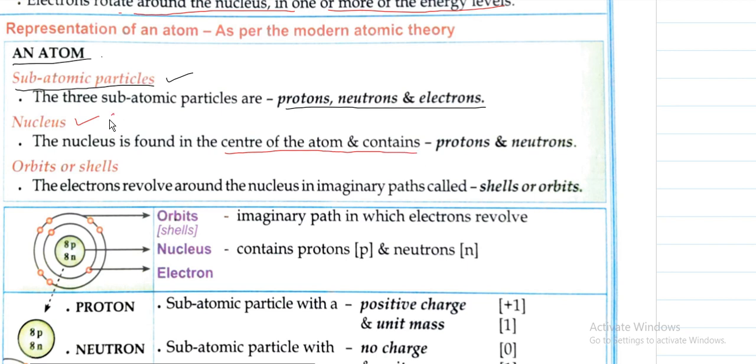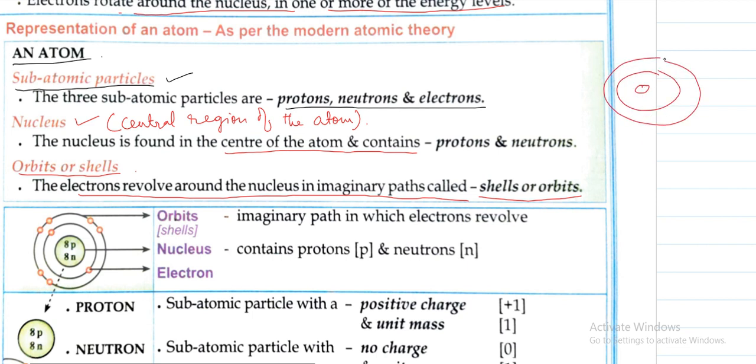Next, orbits or shells: the imaginary paths in which the electrons revolve around the nucleus are called shells or orbits. This is the nucleus and these are the shells or orbits.